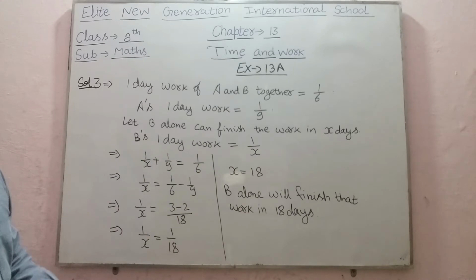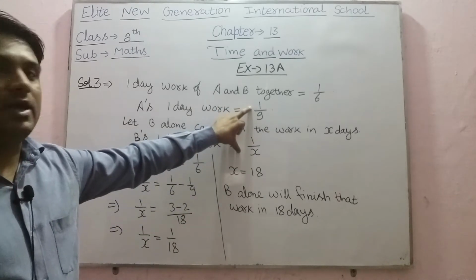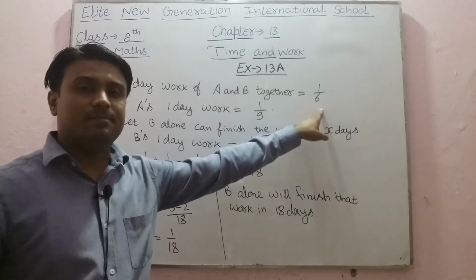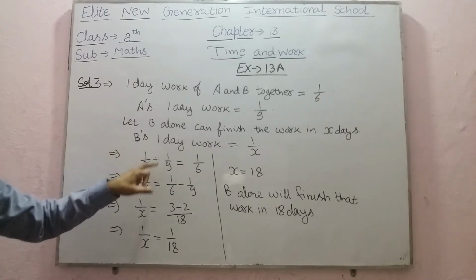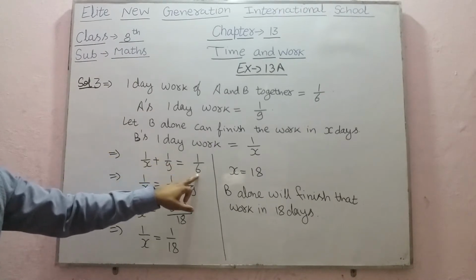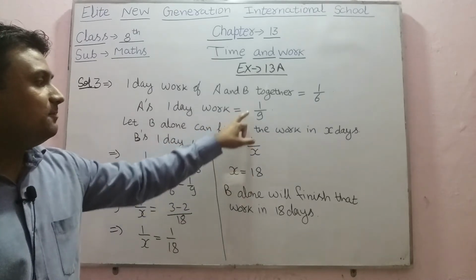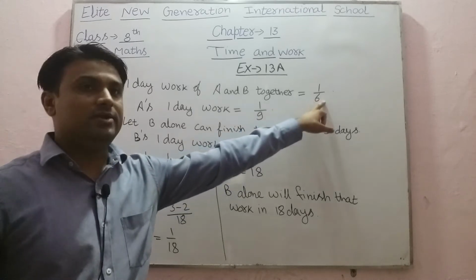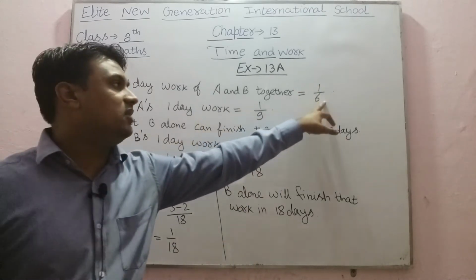Now after this, if A and B do the work together, therefore 1 day work of A and B together will be equal to 1 upon 6. Therefore we can write an equation: 1 upon x plus 1 upon 9 will be equal to 1 upon 6, because A and B together can complete the work in 1 upon 6 days. Therefore this is the 1 day work of